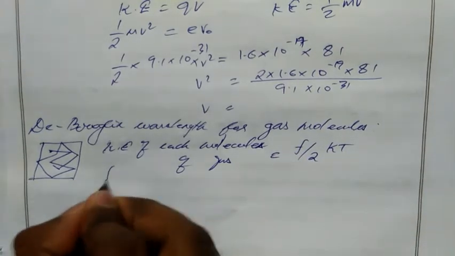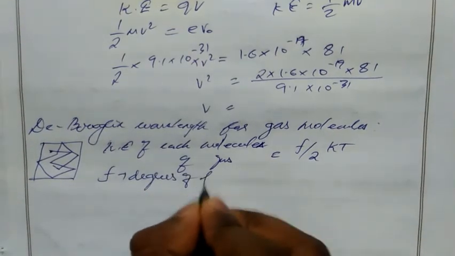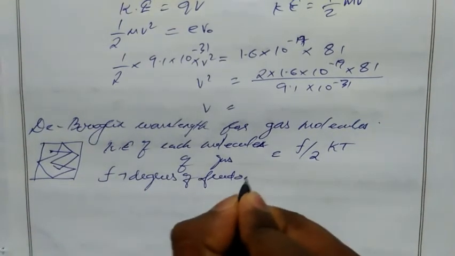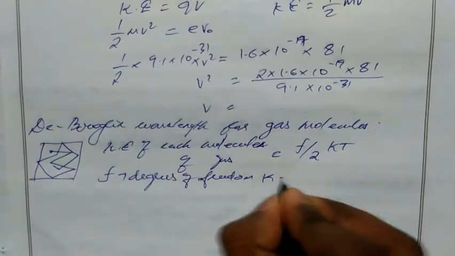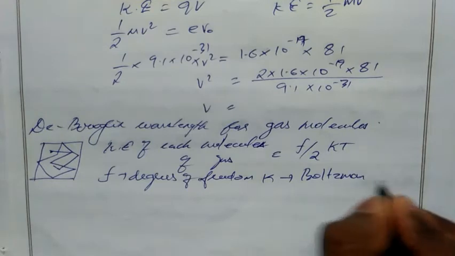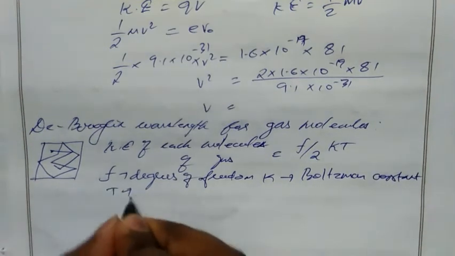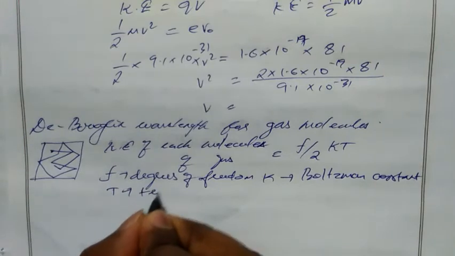What is f? f is the degrees of freedom. k is the Boltzmann constant. T means temperature.